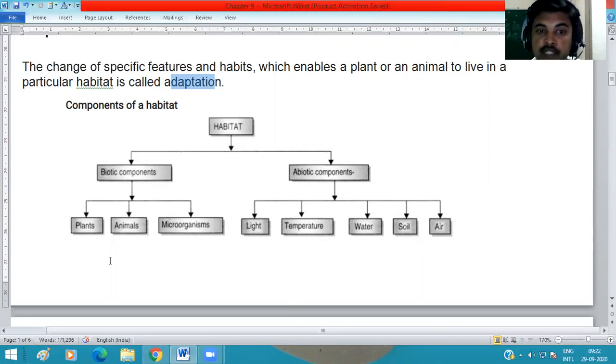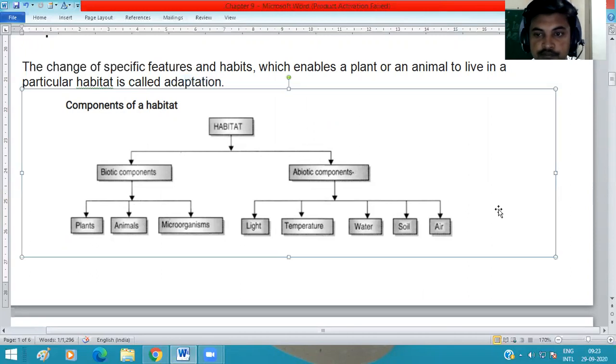We know that the plants, animals, and microbes are all biotic components. These biotic components cannot live without the presence of abiotic components. This means all biotic components depend on the non-living, or abiotic, components, and both biotic and abiotic components interact with and depend on each other.